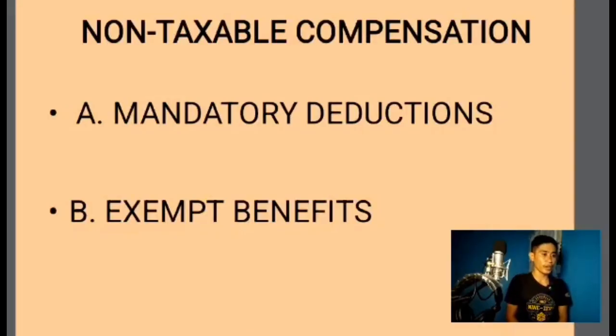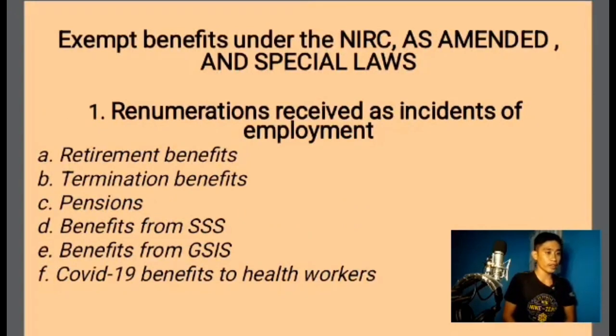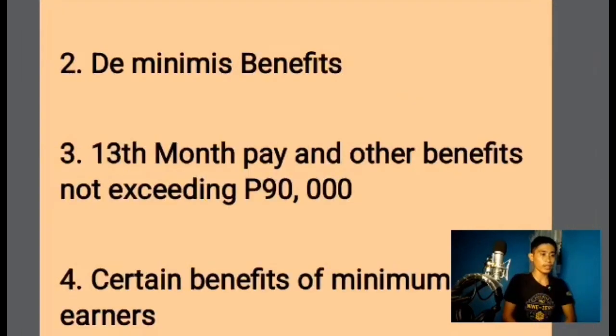Non-taxable compensation. A. Mandatory deductions. These mandatory deductions are GSIS, SSS, PhilHealth, and etc. B is exempt benefits. Exempt benefits under the NIRC as amended and special laws. First is remunerations received as incidents of employment. These are retirement benefits, termination benefits, pensions, benefits from SSS, benefits from GSIS, or the COVID-19 benefits to health workers. The second exempt benefit is de minimis benefits. The third is the 13th month pay. And the fourth is benefits of minimum wage earners.